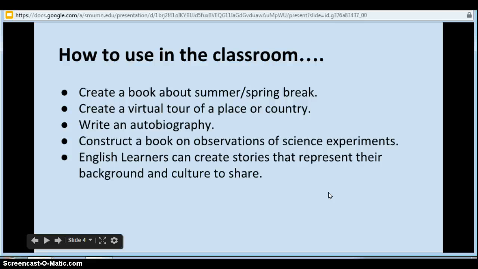Here's another great way too. English learners can create stories that represent their background and culture to share. A lot of times what happens is there's not a lot of stories that they're able to relate to, so here's an opportunity for them to create their own or write their own story that they can relate to and also be able to share with the entire classroom.